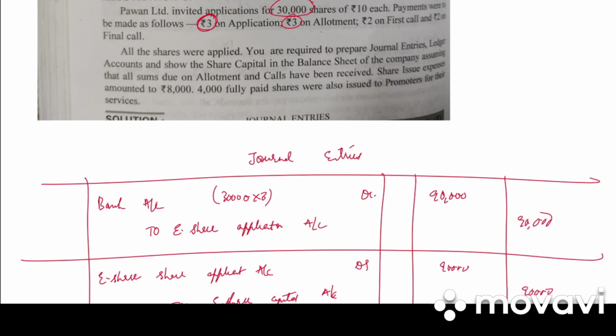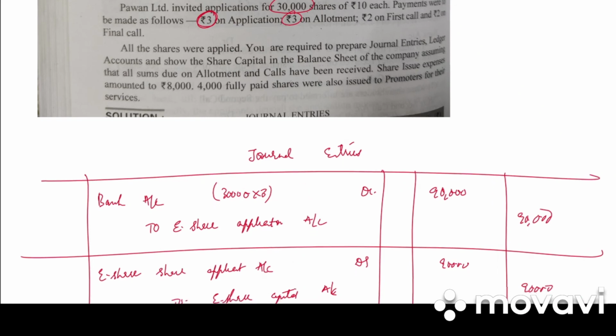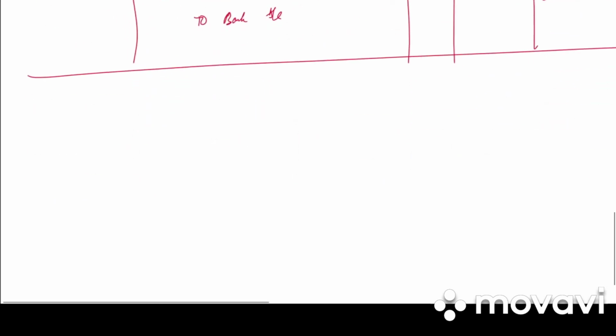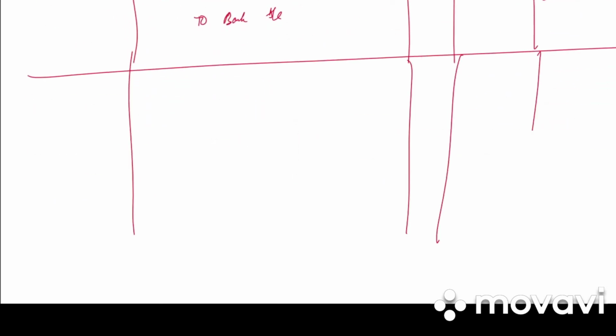And then they have said 4,000 fully paid up shares were also issued to promoters. So first entry is of the expenses. So the entry is share issue expenses account debited to bank account. How much is it? 8,000. Write the narration. Expenses incurred on issue of shares.